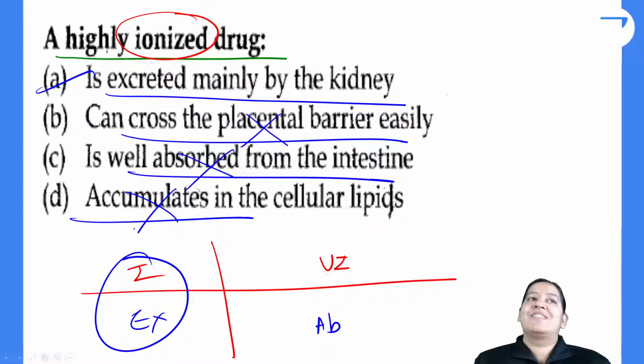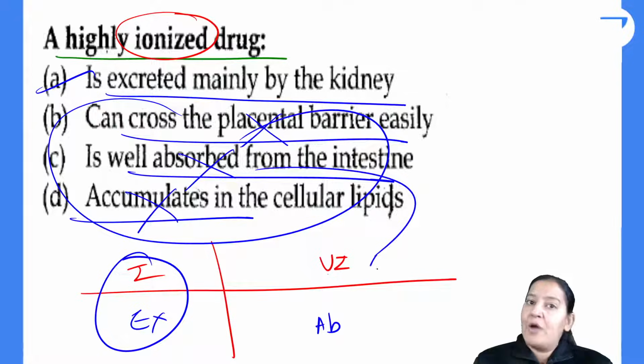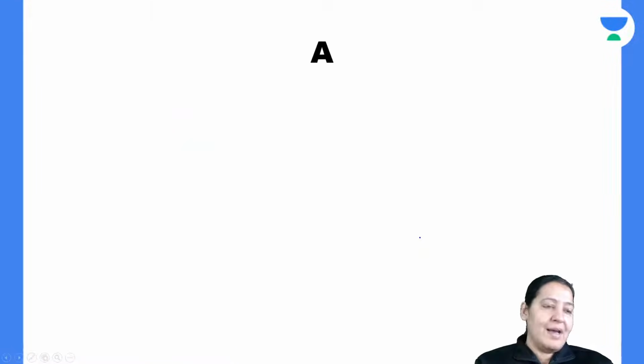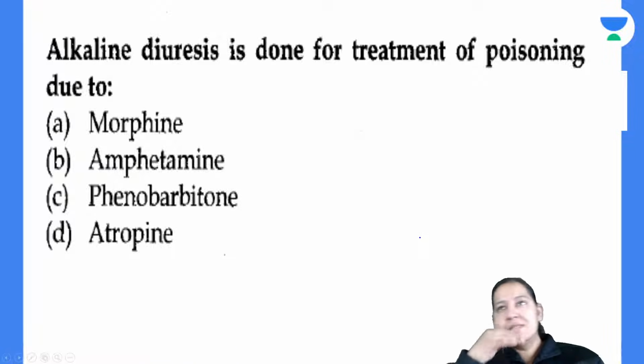It will be excreted. So, the rest three options are true for unionized, but not for ionized. So the correct answer here is A. Yes, very good. This is the next question.